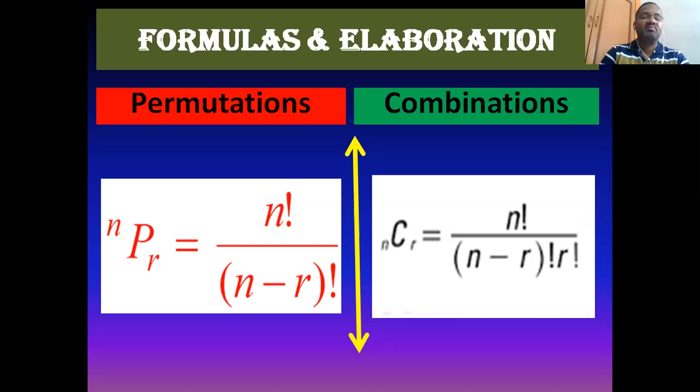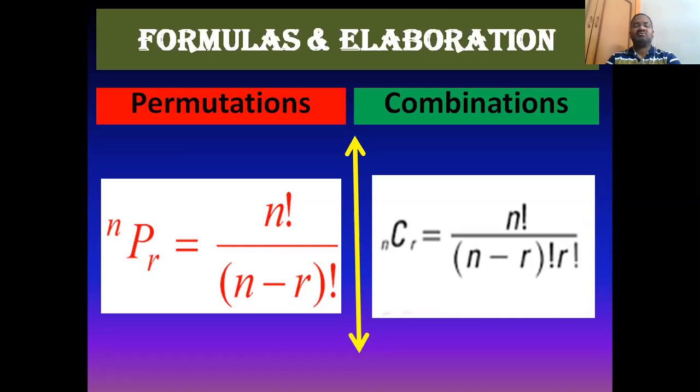What is the formula of permutations? nPr is equal to n factorial by (n minus r) factorial. Are you able to remember it? What is the formula for permutations? nPr is equal to n factorial by (n minus r) factorial.